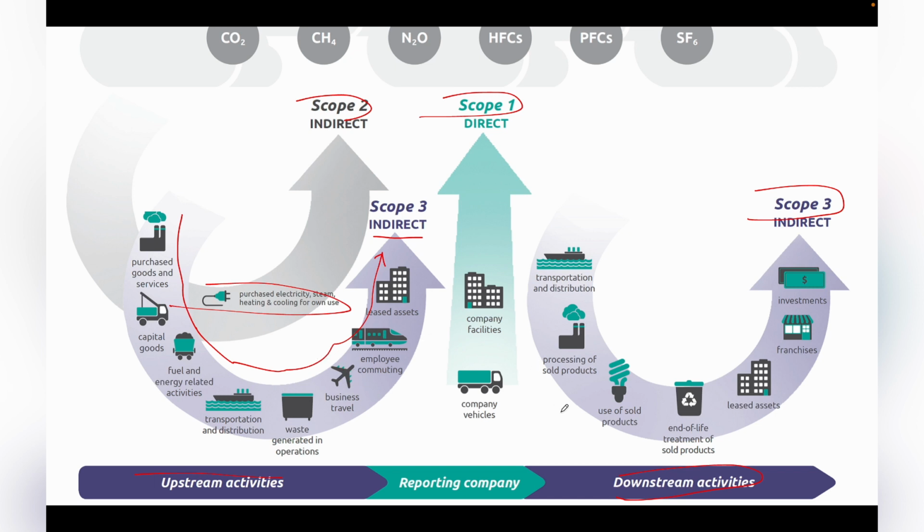And now let's understand the downstream activities. Once the steel has been produced and manufactured, and when it is transported to the end consumers, all the emissions associated with these downstream activities are called downstream activity emissions in Scope 3. These include processing of sold products, use of sold products, etc. So these are your downstream emissions in Scope 3. This is the entire graph of Scope 1, 2 and 3 emissions, and I have explained it through the example of a steel industry.